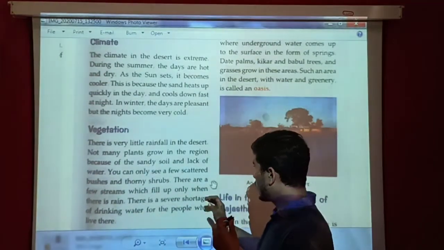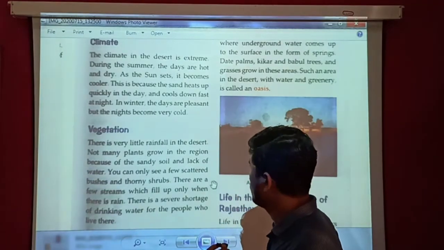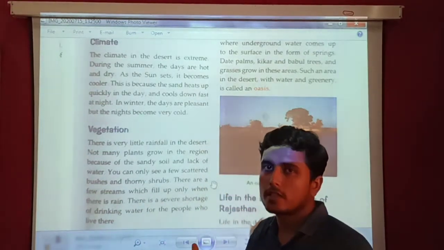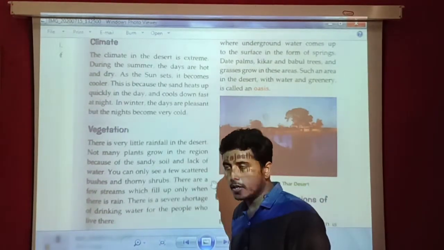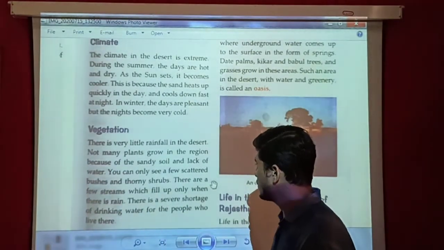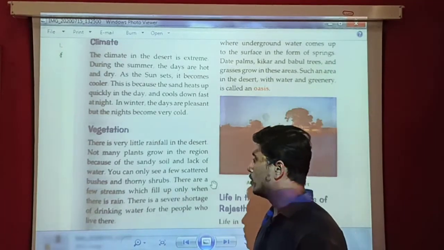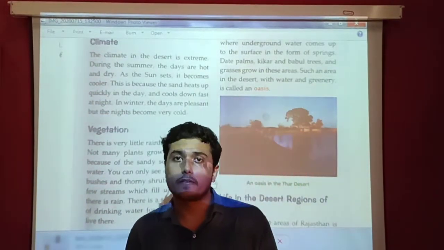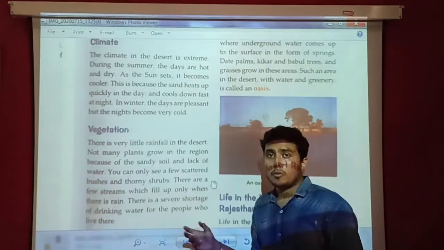There are a few streams which fill up only when there is rain. So there are only a few streams of water which we can see filled with water during the rains. And there is a severe shortage of drinking water for the people who live there, and that problem is quite serious.